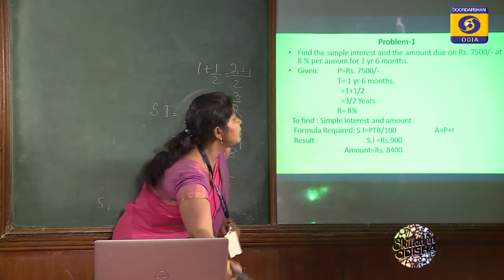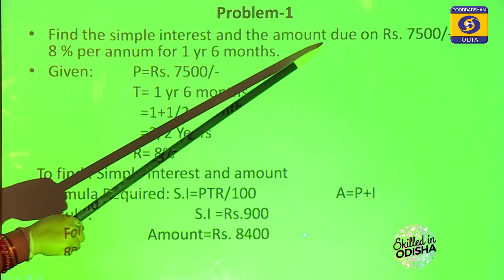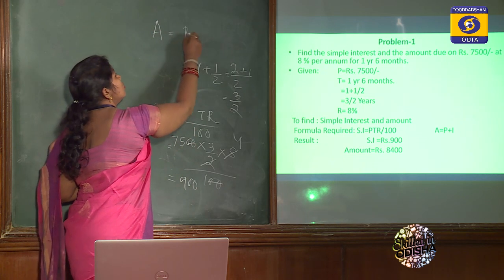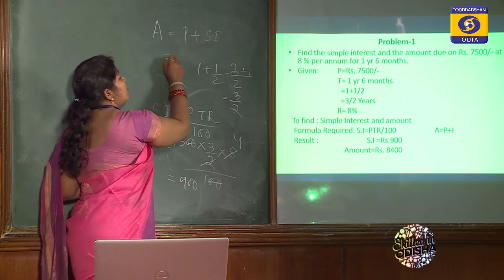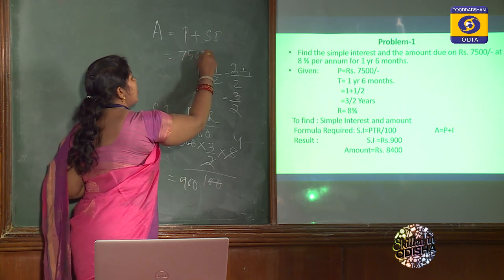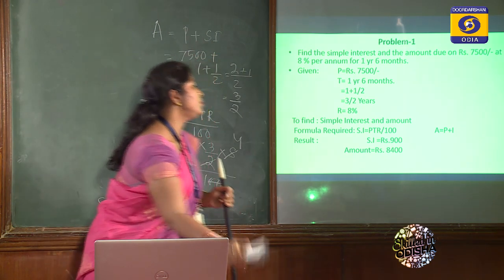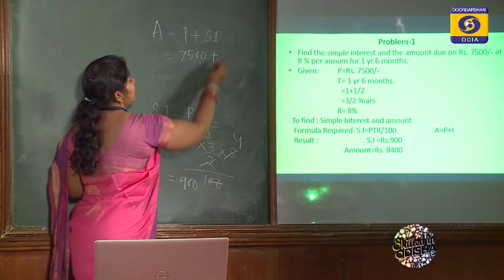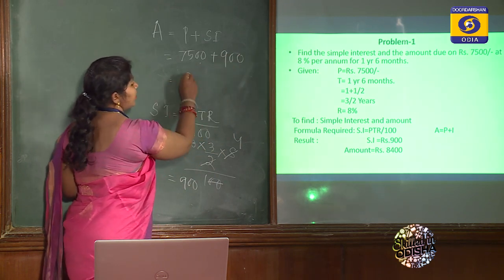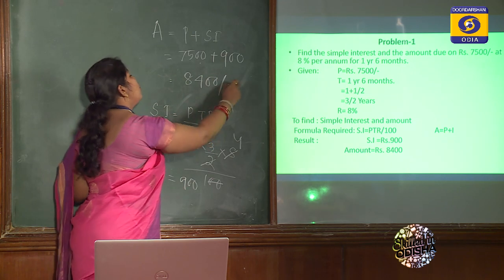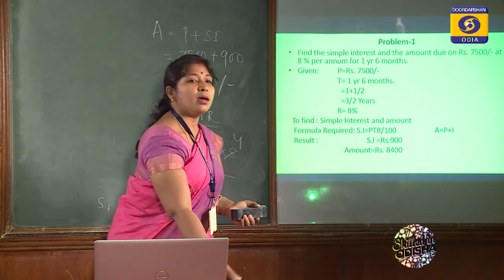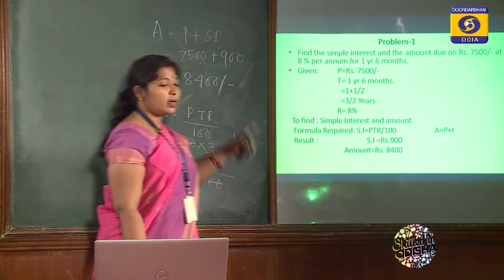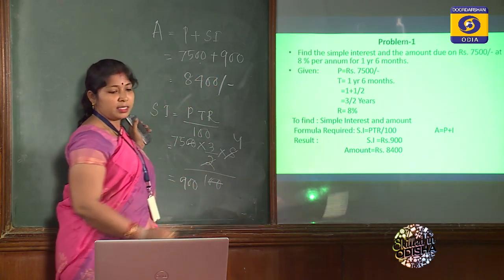Again, another question can be given: simple interest and the amount. Here we only calculated the simple interest. How do we calculate the amount? Amount is equal to principal plus simple interest. The principal is already in the question, 7500, plus SI, which we calculated as 900. So 7500 plus 900 will become 8400. So the person will return 8400 rupees after 1 and a half years with a rate of interest of 8%.